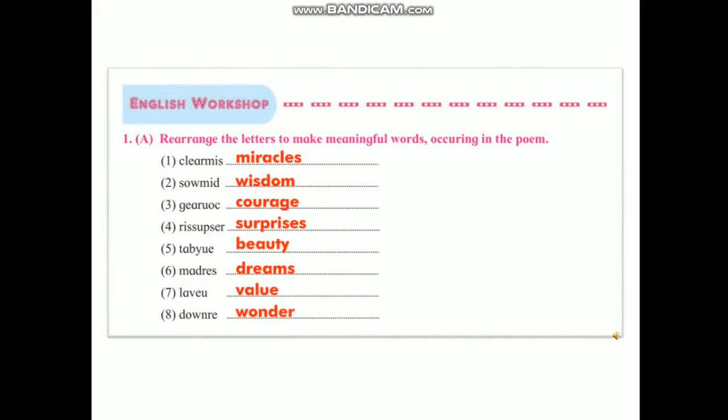Let us discuss the English workshop, page number 3. Rearrange the letters of the following words to make meaningful words occurring in the poem. The first one, miracles. Second, wisdom. Third, courage. Fourth one, surprises. Fifth one, beauty. Sixth one, dreams. Seventh one, value. And eighth one, wonder.